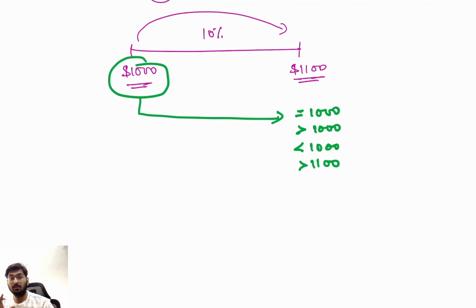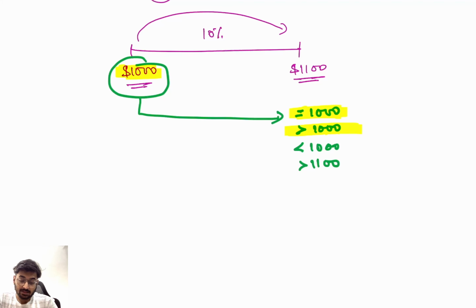Which one do you prefer? If you choose less than 1000, that means you are at loss. If you have invested 1000 and after 1 year you are getting less than 1000, strict loss. Equal to 1000, still you are losing to inflation, you are losing the risk, clear?